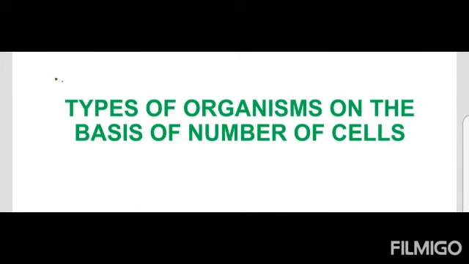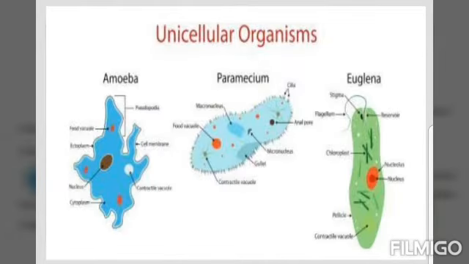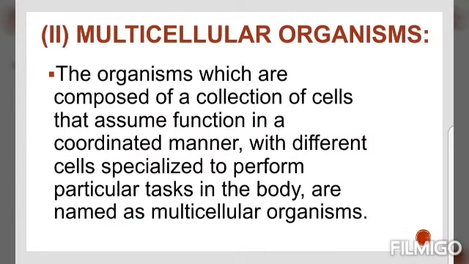The invention of magnifying lenses led to the discovery of the microscopic world. It is now known that a single cell may constitute a whole organism, as in amoeba, chlamydomonas, paramecium, and bacteria. These organisms are called unicellular organisms. On the other hand, many cells group together in a single body and assume different functions in it to form various body parts in multicellular organisms, such as some fungi, plants, and animals. Can we find out names of some more unicellular organisms?